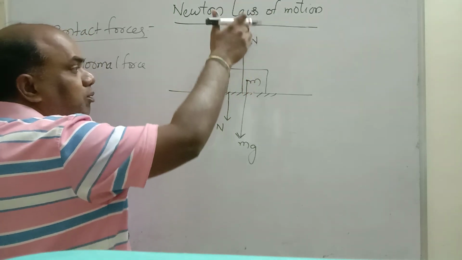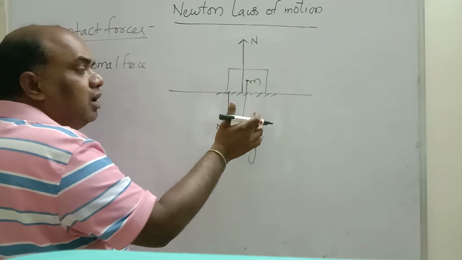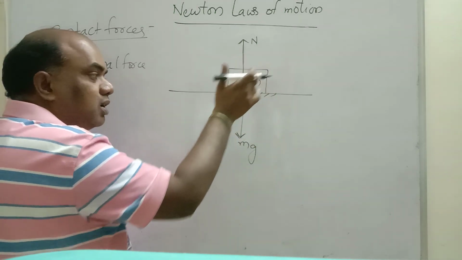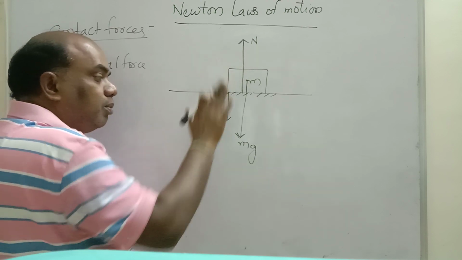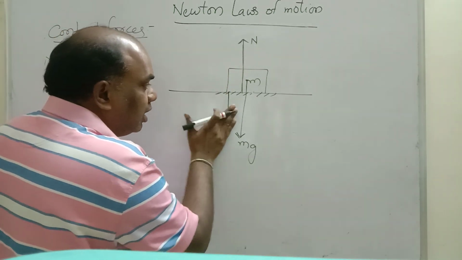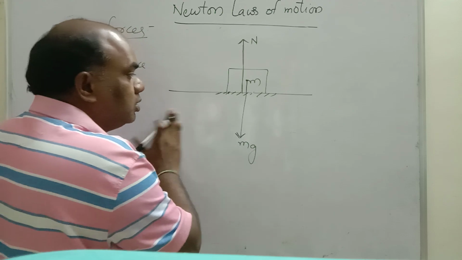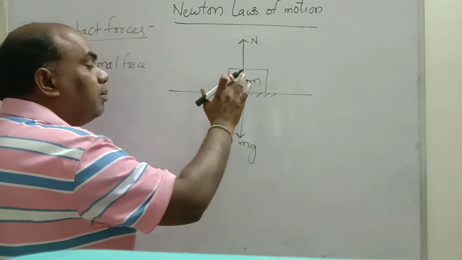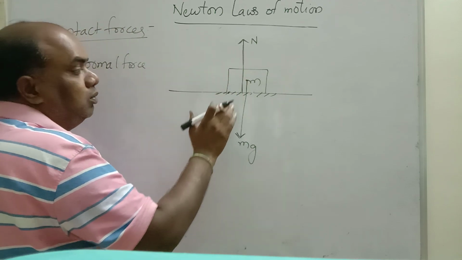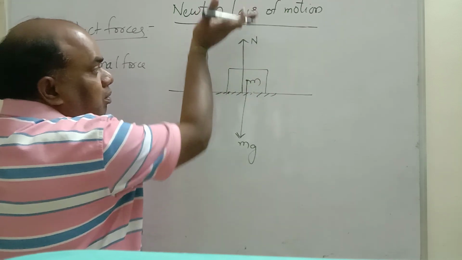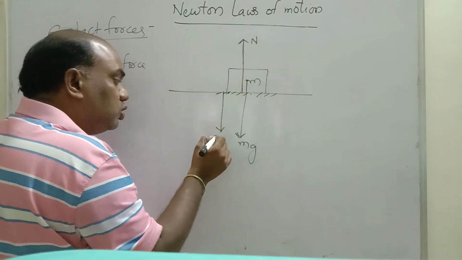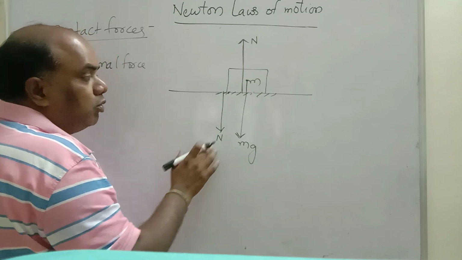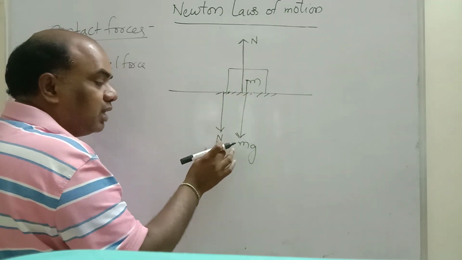So, this is the normal force applied by the earth on the mass, and this is the normal force applied by the mass on the earth. These two are equal and opposite. So normal is the common normal. You need not show the normal applied by the mass on the earth; only the normal applied by the earth on the mass is enough.